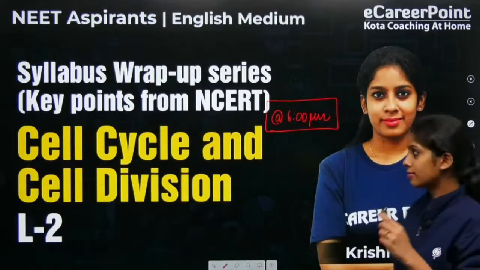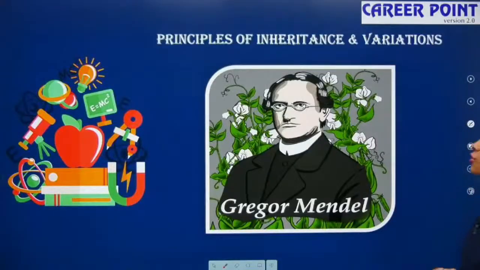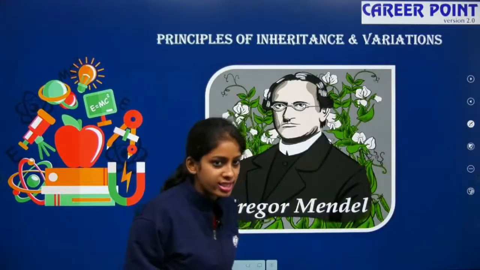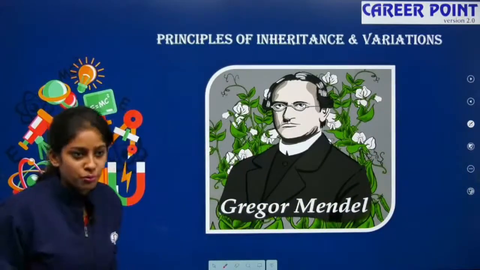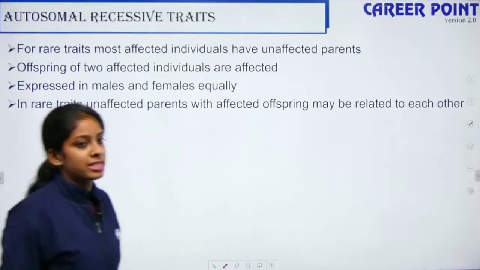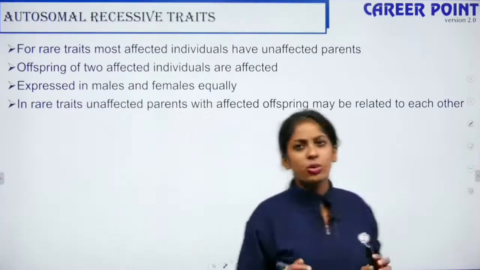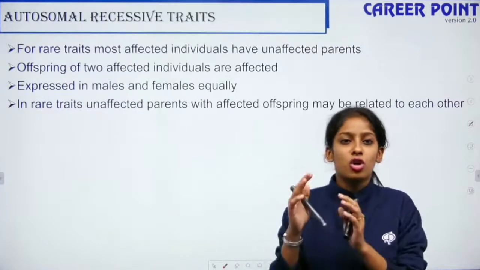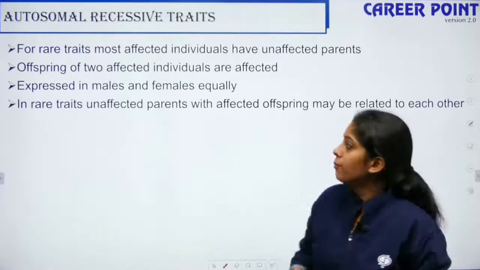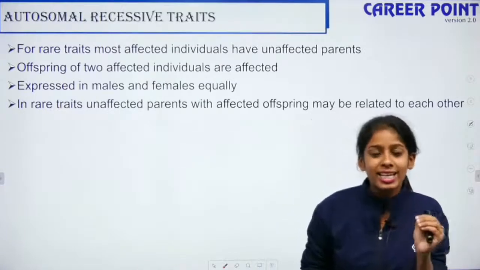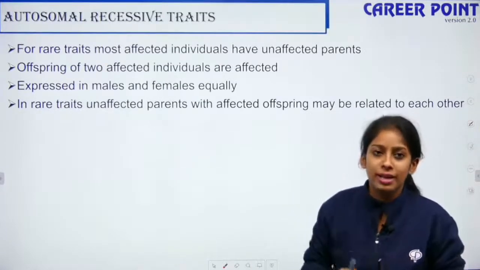Principles of inheritance and variation is what I have named Mendelian genetics. So let's see if you can solve some of the problems that I gave as homework previously. Before we go into today's topic, pedigree analysis, today is only question solving, because I've already given an idea about how to solve pedigree analysis. Now let's talk about certain precautions and techniques that you should know before you solve your pedigree.